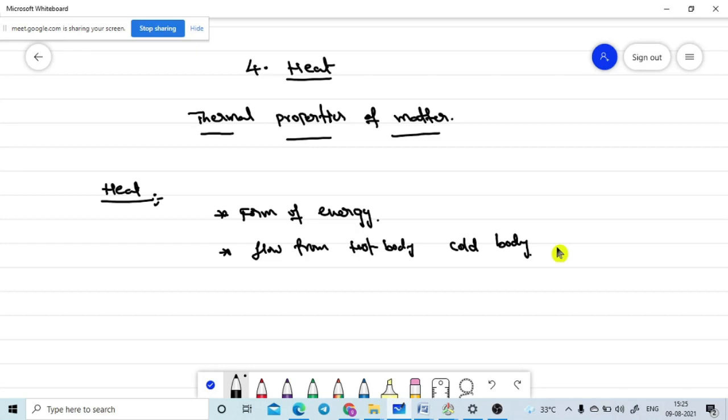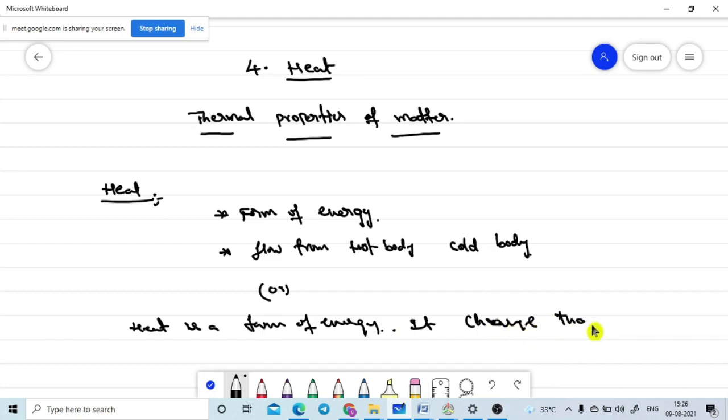Another definition: heat is a form of energy that makes us feel warm or cold when it is gained or lost.